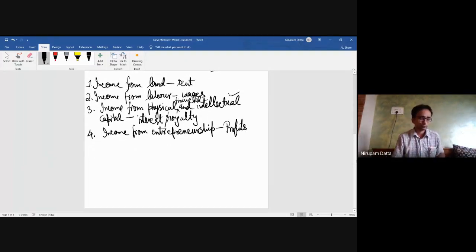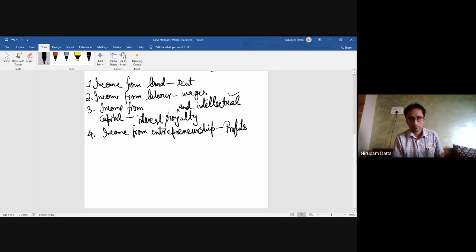Now, so these are the four categories of income. Income from land, rent. Income from labor, wages. Income from physical and financial capital, that is interest, and royalty for intellectual capital.